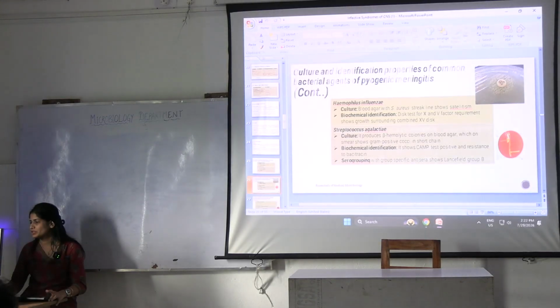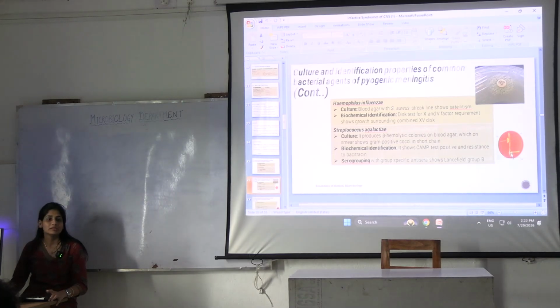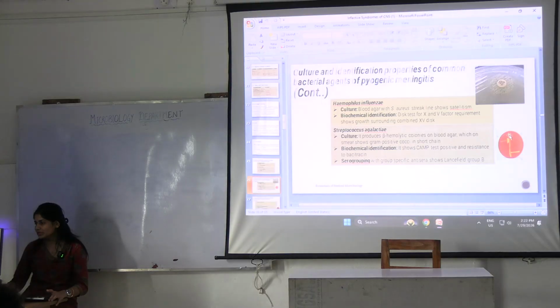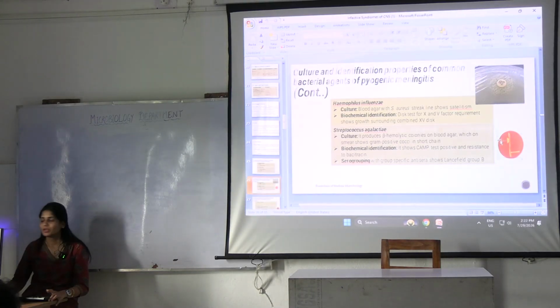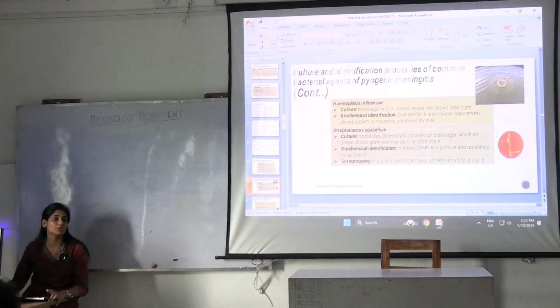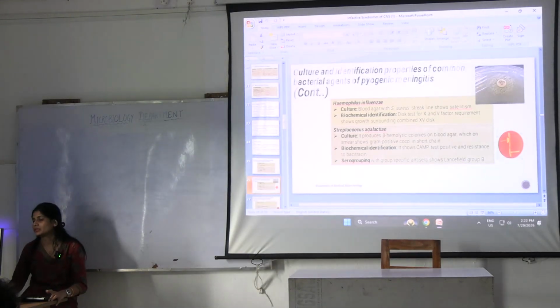Can you see? What is this streak line? Which organism is this? This is Staphylococcus aureus, then you put Streptococcus agalactiae. So you can see at the point of intersection, they are showing enhancement of hemolysis. So this is a positive CAMP test, which is seen in Streptococcus agalactiae.